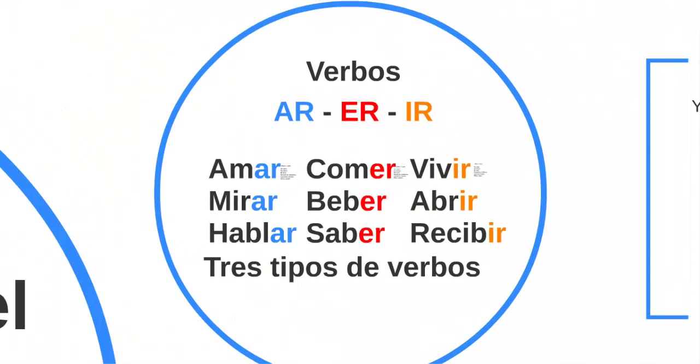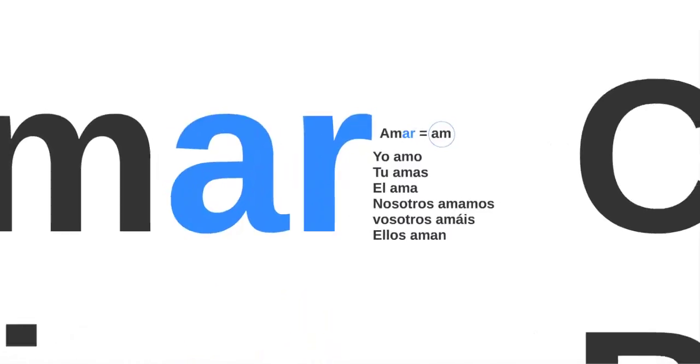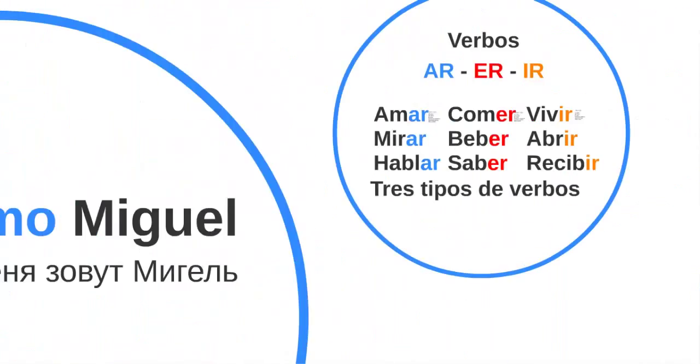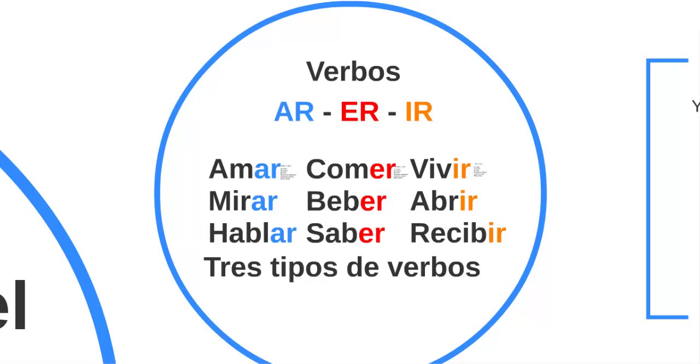So we have three types of verbs. So as you see, if we go back, yo me llamo is the verb llamar, is to call. So llamar finishing in ar. So we have the first group, it's first conjugation. Then we have the verbs like comer, beber, saber. And ir: vivir, abrir, recibir. So if the verb is regular, it will follow specific rules, and the endings will be exactly the same. Because in Spanish we have endings with the verbs.